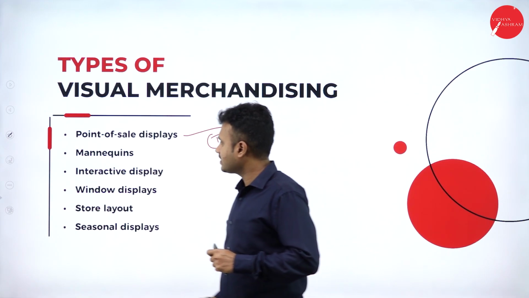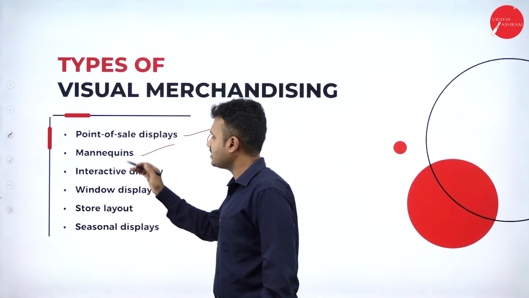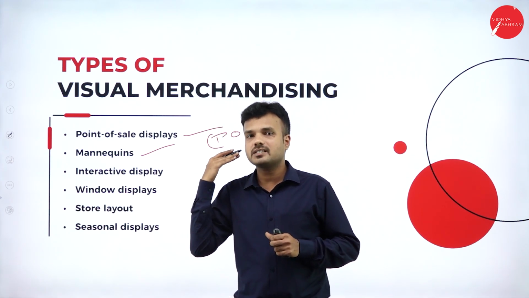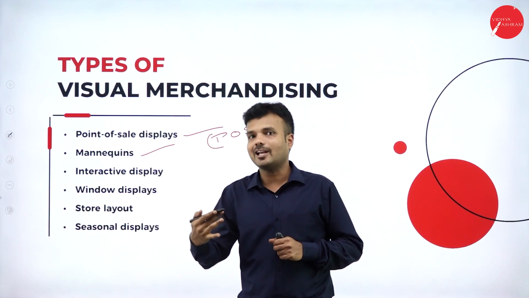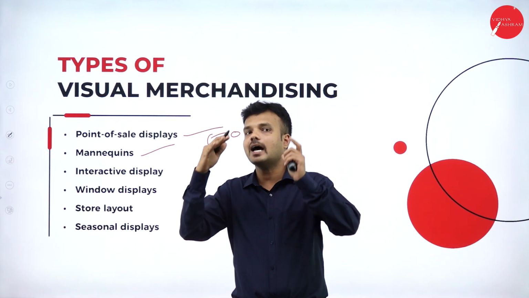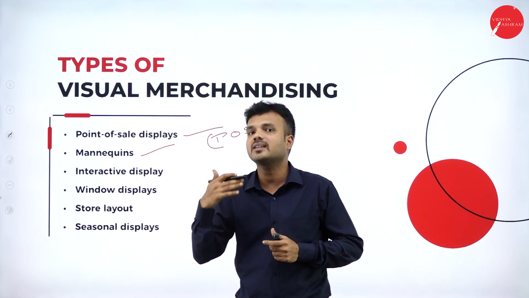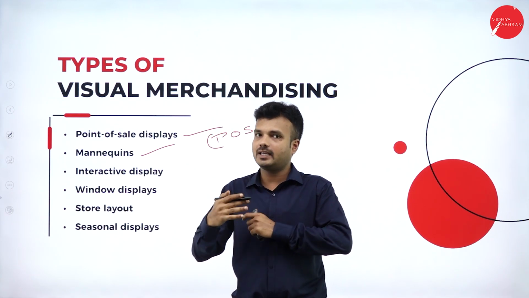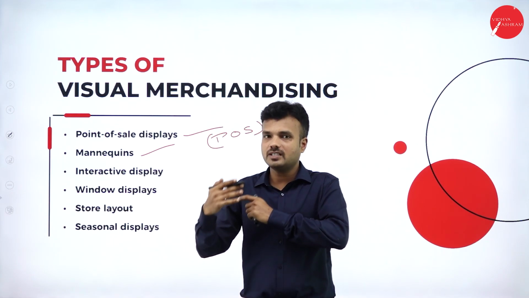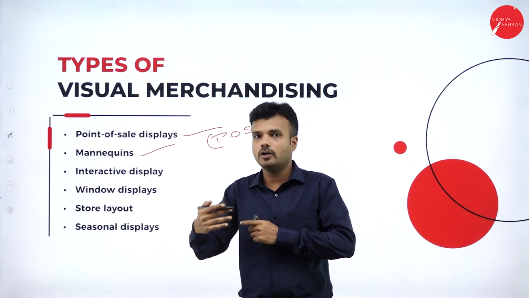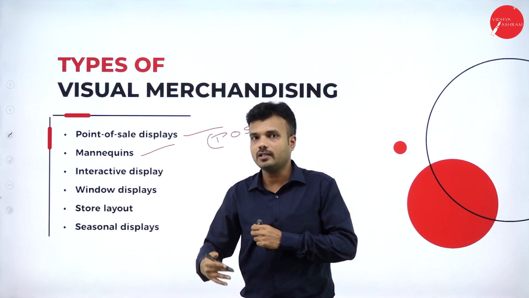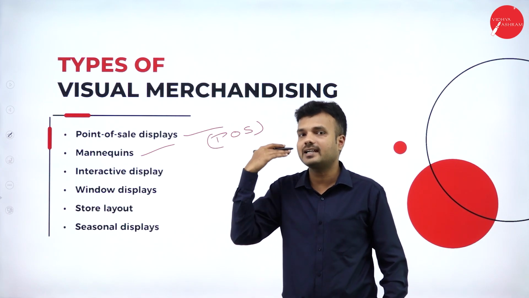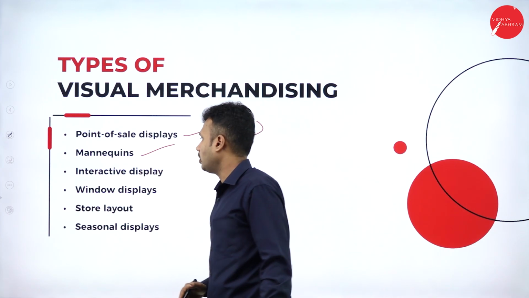The second one is mannequins. What is this mannequins? So mannequins is a dummy idol which is used to display the cloth. So they are going to dress the idol with the cloth so that the customer can be attracted towards that particular cloth. It may be regarding the fashion, it may be regarding the quality of the cloth, it may be regarding the look of the cloth. So the customer can easily get attracted by looking at that idol of the cloth.